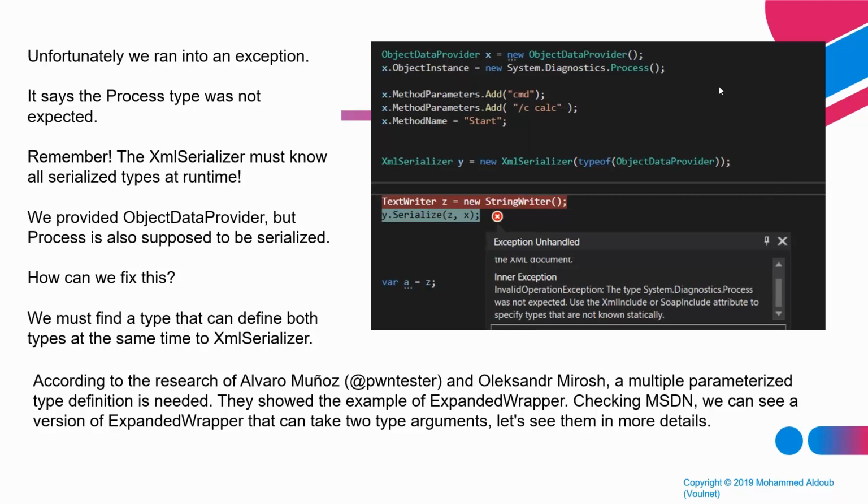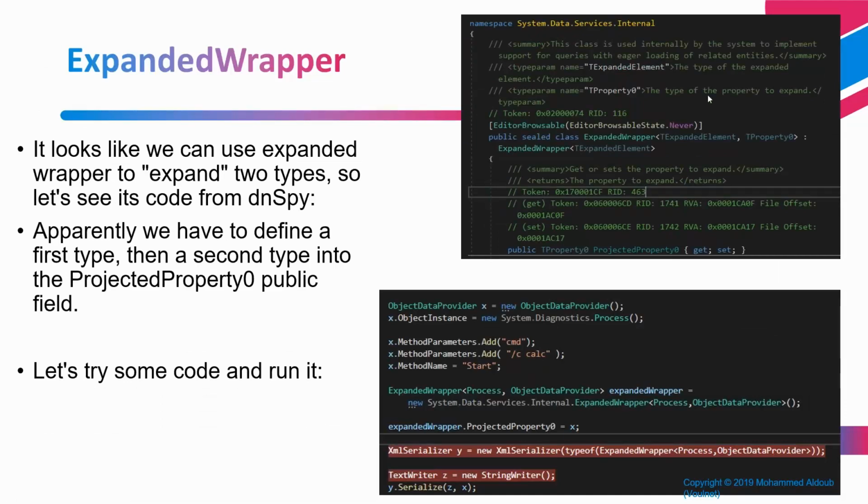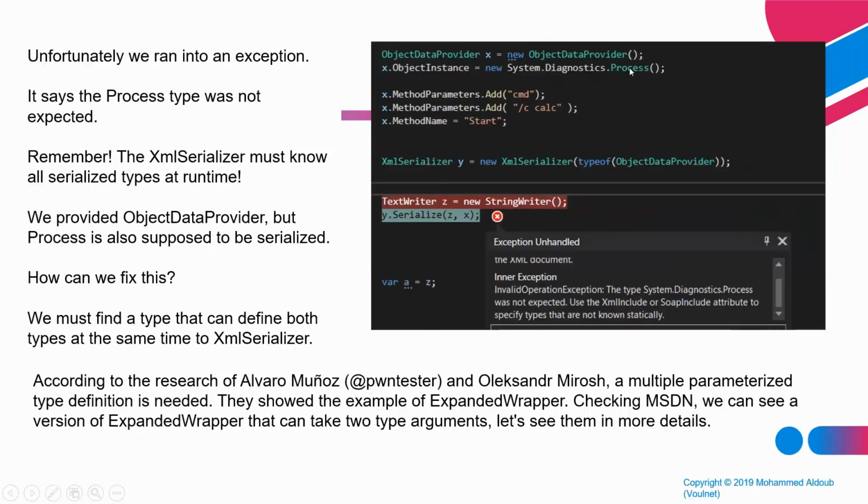Also, the same research done by Alvaro Munoz and Alexander Mirosh, the one we talked about before, shows that they went on and researched the .NET framework. They have found more interesting gadgets. They have found a gadget called ExpandedWrapper. Let's see what ExpandedWrapper is all about. If we try to decompile its code, it's a class in .NET that actually expands two types. As we see here in the example, object data provider can only contain one class inside it. And when we try to do that in XML Serializer, it said, I know object data provider, but I don't know process. So the serialization failed.